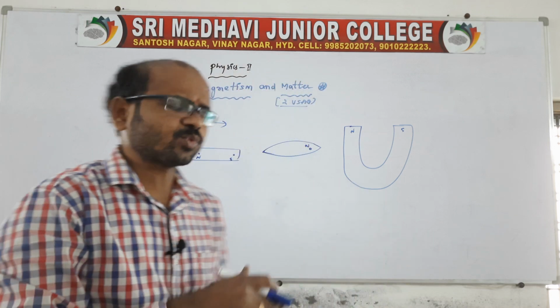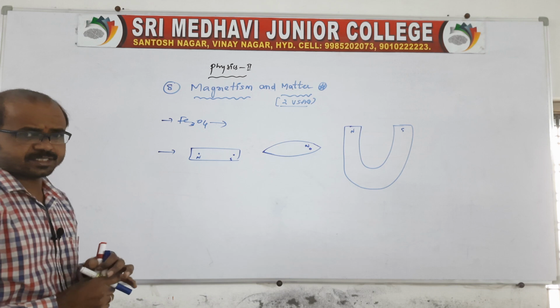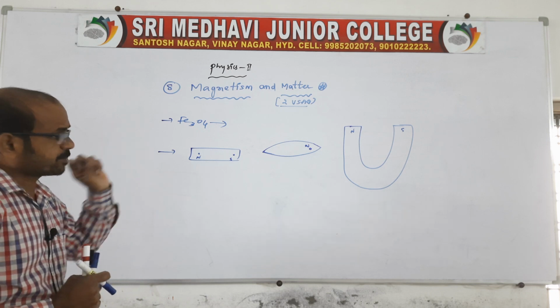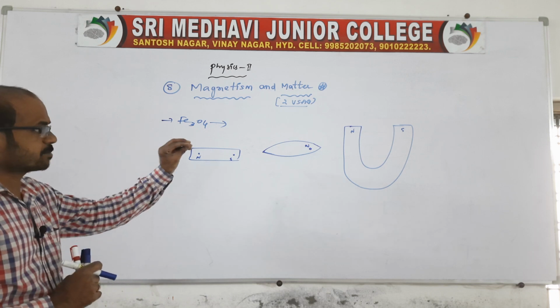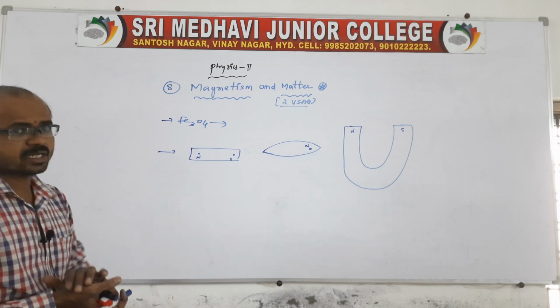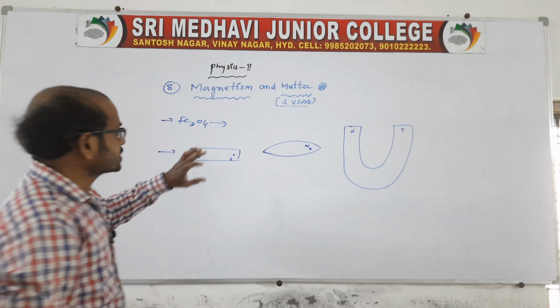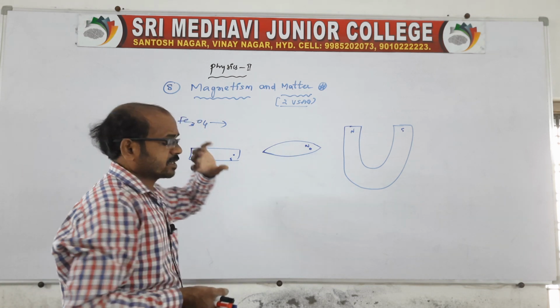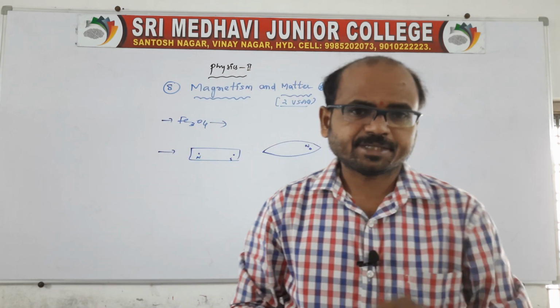These are all related to the artificial magnets. They are man-prepared, prepared by human beings. But the natural magnet is irregular in size and quite weak.